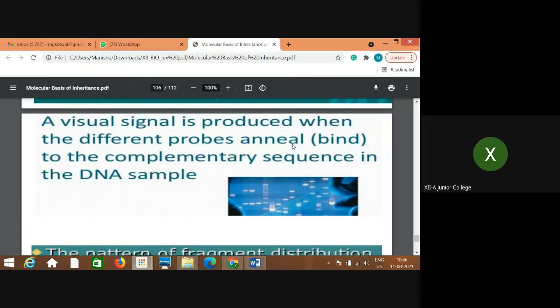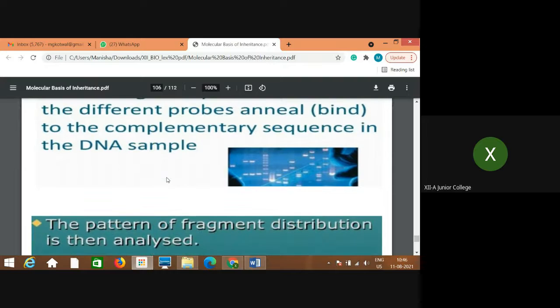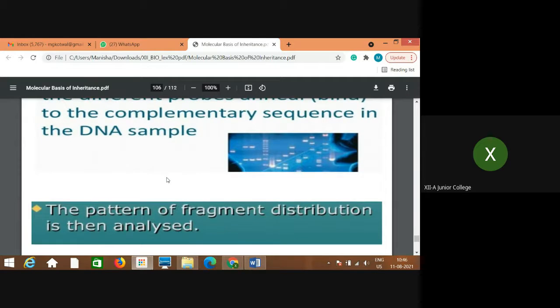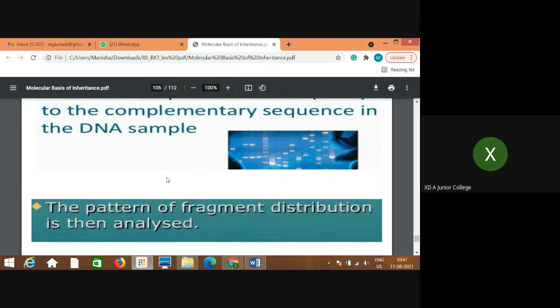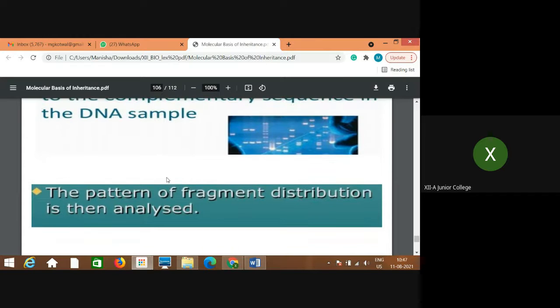And then when the probe is added, obviously it will bind to the complementary sequences on the DNA sample, because the nitrogen bases are very specific: A only will pair with T, G will pair only with C, and vice versa.